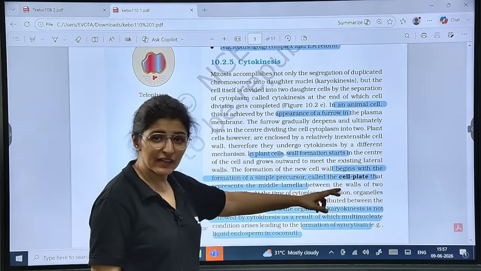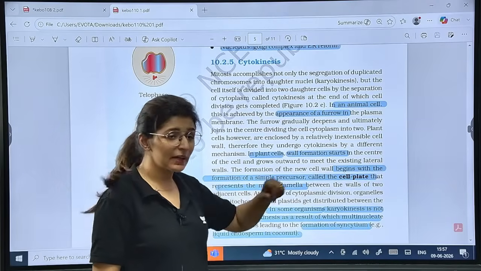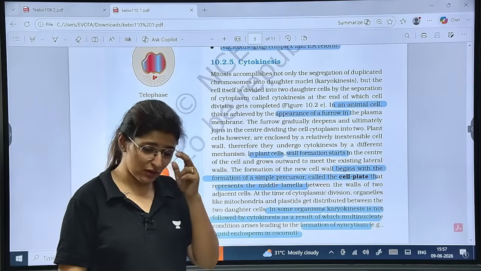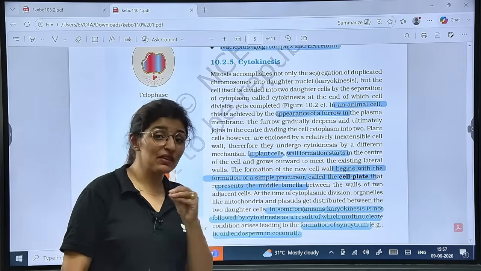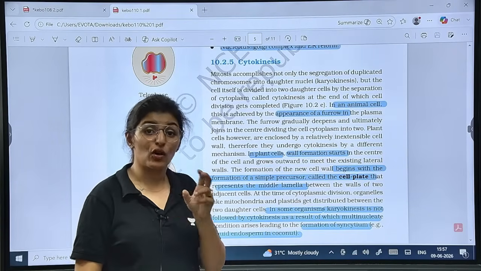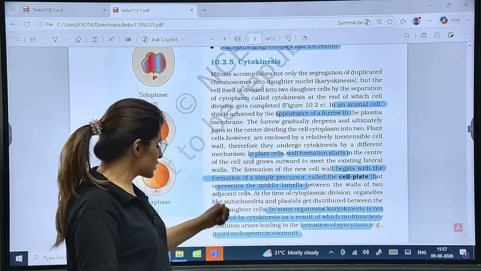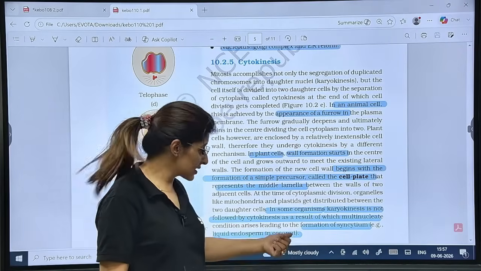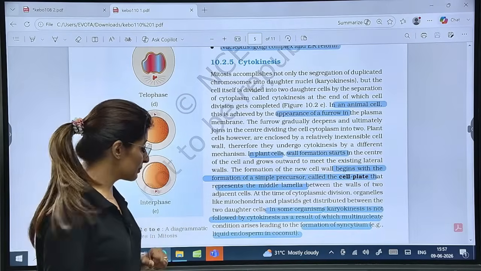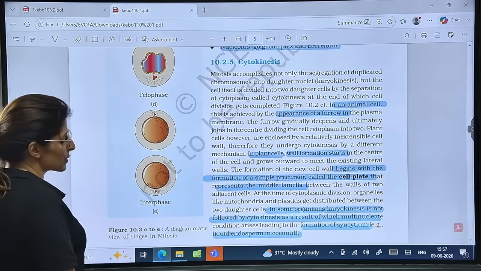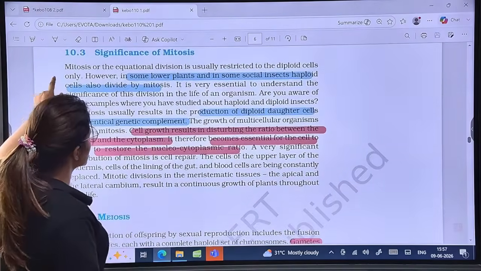And the cell plate represents the middle lamella. And how does cell plate formation begin? By the aggregation of Golgi body vesicles in the center. Golgi body vesicles. Is that clear? Now, in some organisms, karyokinesis is not followed immediately by cytokinesis. This leads to a multinucleated condition known as syncytium, for example the liquid endosperm in coconut. Is that clear? Now, what is the significance of mitosis?